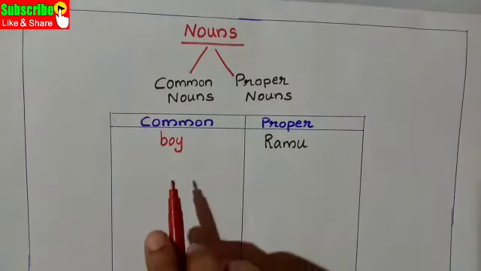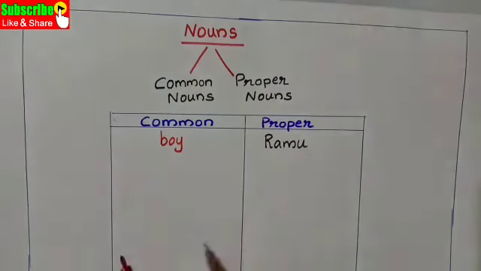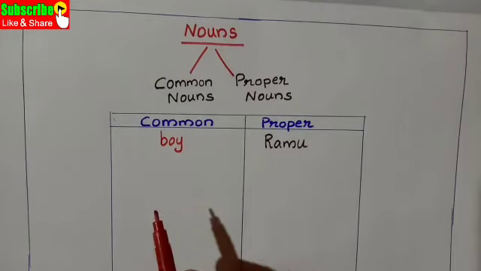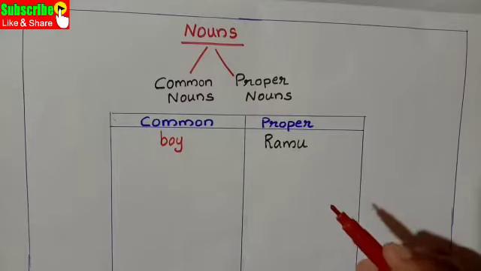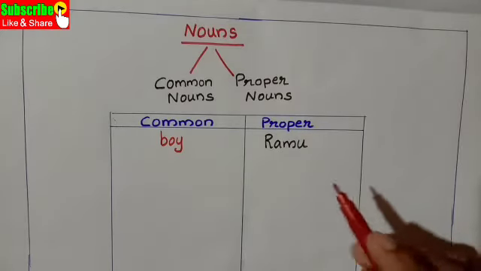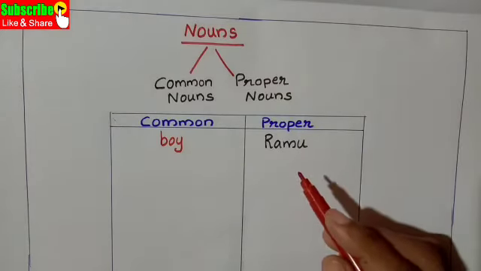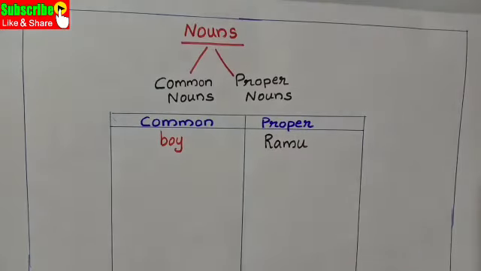Common means general name, that is boy. All boys are called with the same general name, boy. But from the generalization, if we want to call one specified boy, we use a proper noun, that is the boy's name. Here we give the example Ramu. Ramu is the boy's name.